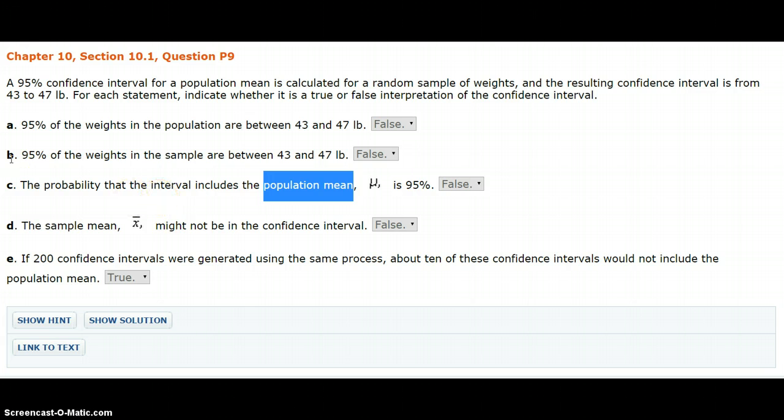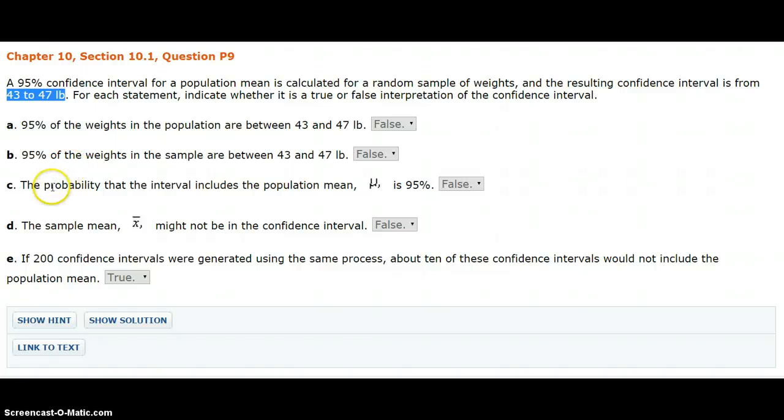The actual probability that the population mean is in our specific confidence interval is either 0 or 1. It's either inside that, in which case it's 1, or it's outside that range, in which case it's 0. Those are the only two possibilities for the actual probability.